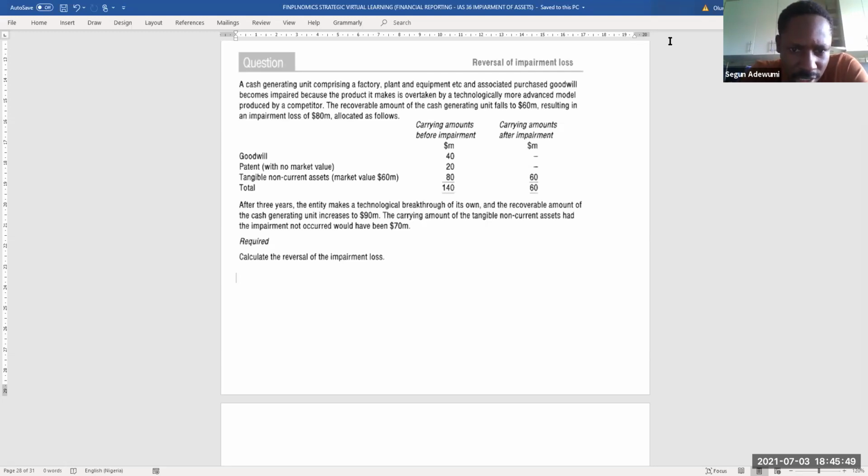After 3 years, the entity makes a technological breakthrough of its own, and the recoverable amount of the cash generating unit increased to $90 million. The carrying amount of its tangible non-current assets, had the impairment not occurred, would have been $70 million. Required: calculate the reversal of the impairment loss.